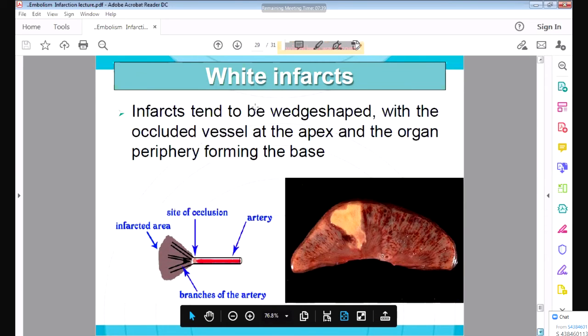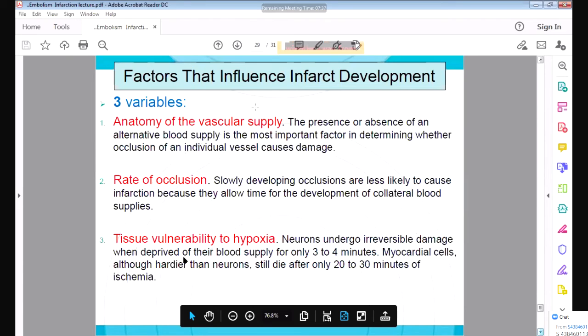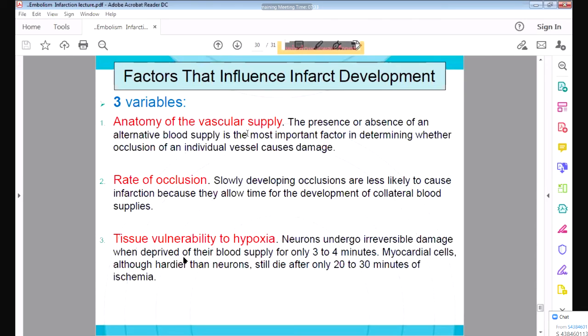Now, what are the important factors in the development of infarction? First is the anatomy of the vascular supply. The organs which have two blood supplies, like the lungs or the intestine, are less likely to undergo infarction, because even if one is blocked, they will receive blood supply from the other artery. If there is an alternative blood supply, that organ is safe. It will not undergo infarction so easily.